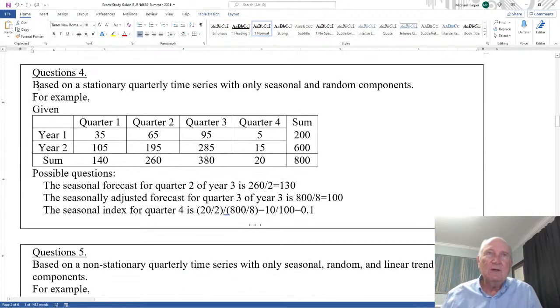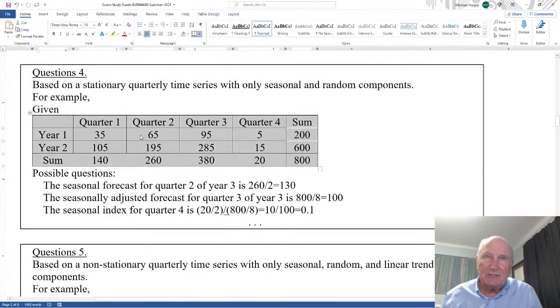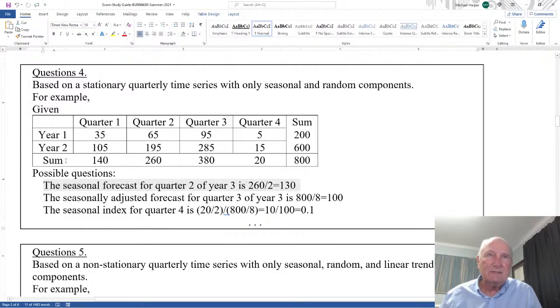Question 4 is based on a stationary quarterly time series with only seasonal and random components. For example, given something like this, and I will give you a table just like this with different numbers. But the possible questions from the table is, what's the seasonal forecast for quarter 2 of year 3? Well, since this is a sum, it's 260 over 2. Since there's two of these and it's 260, it's 260 over 2, which is 130. The seasonally adjusted forecast for quarter 3, well, it's 800 divided by the number in the sum, which is 8.